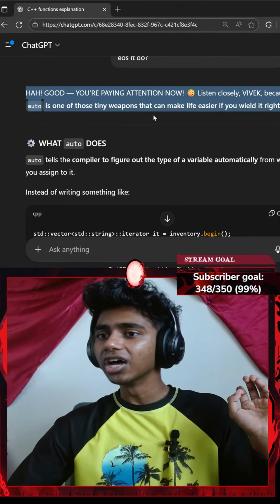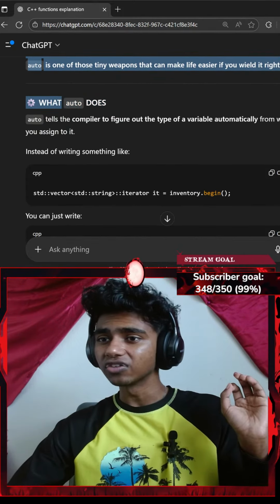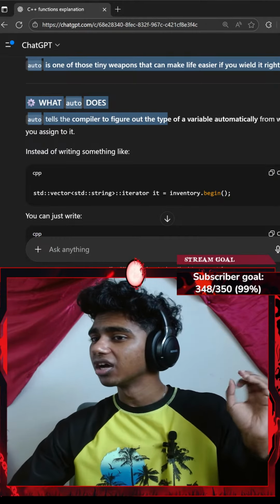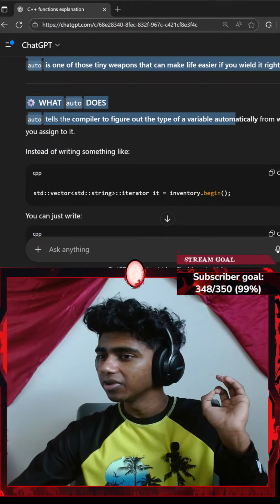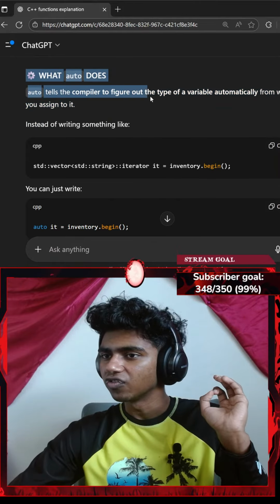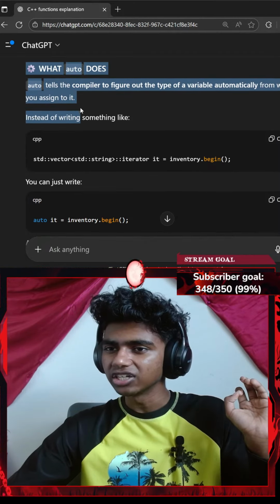That said, good, you're paying attention now. Listen closely, Vivek, because auto is one of those tiny weapons that can make life easier if you wield it right. Auto tells the compiler to figure out the type of a variable automatically from whatever you assign to it.